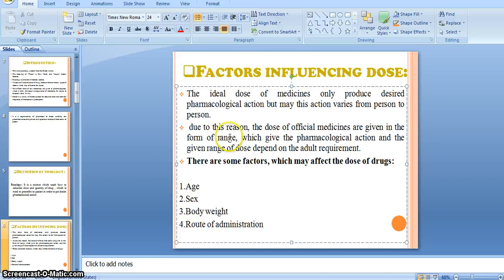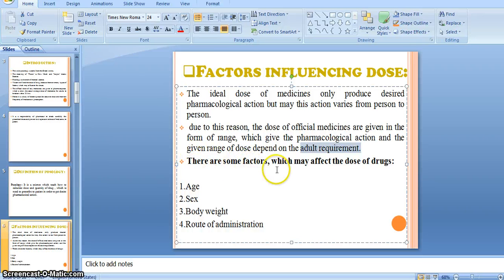The prescribing doses depend on the requirement of the adult, whether the adult is obese or thin. On the basis of physical health and requirement of drug, the range of dose is given, right?